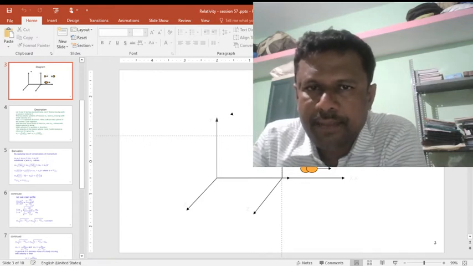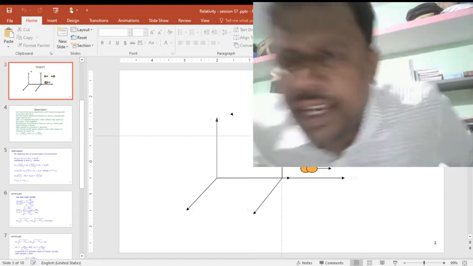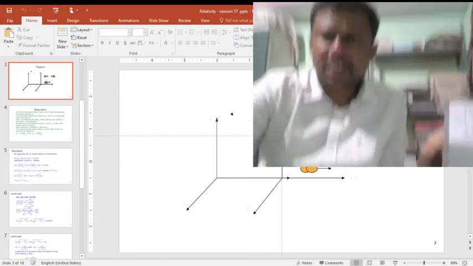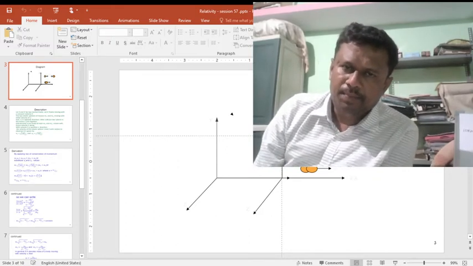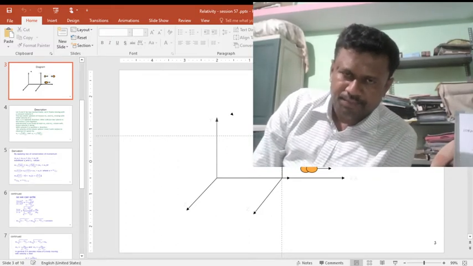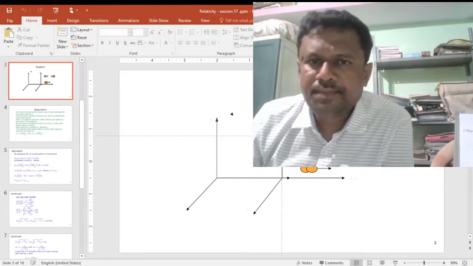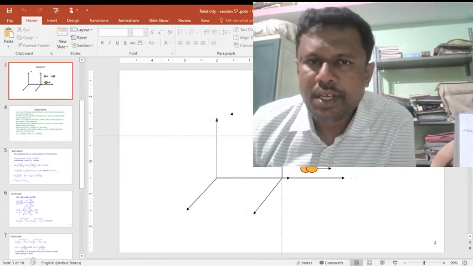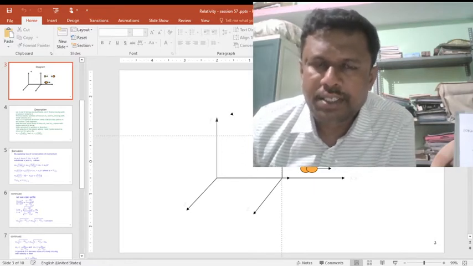In this session, I am going to take up the variation of mass with the velocity of light. How does mass change with velocity? According to classical mechanics, mass will not change. It remains constant; it's an absolute value.